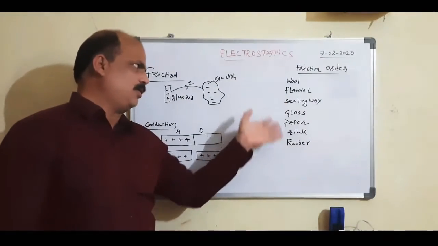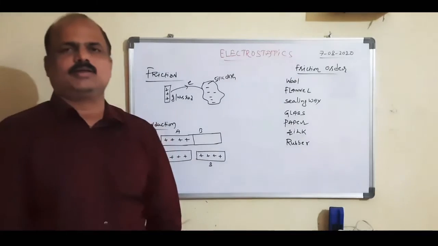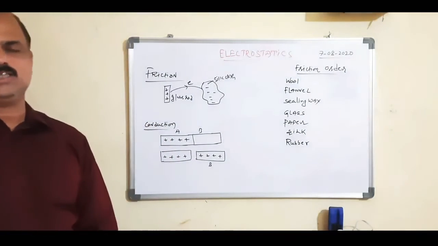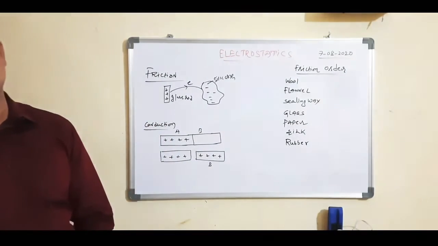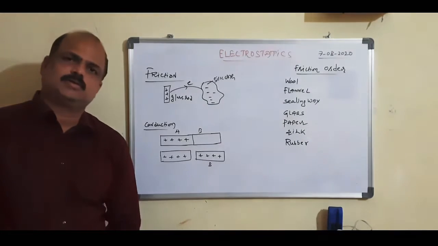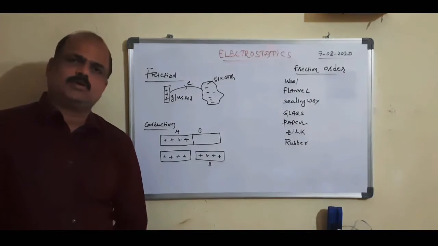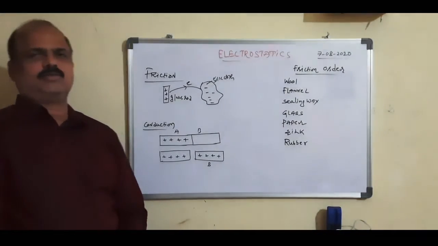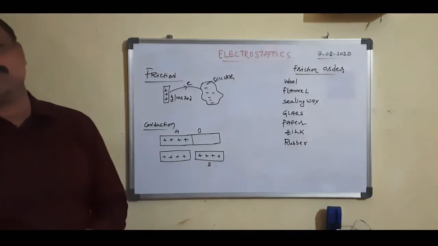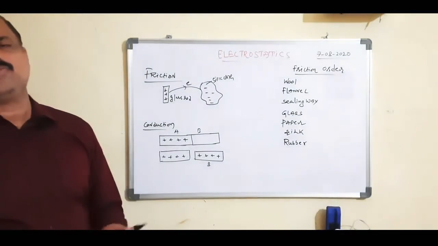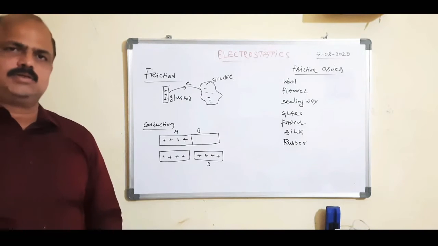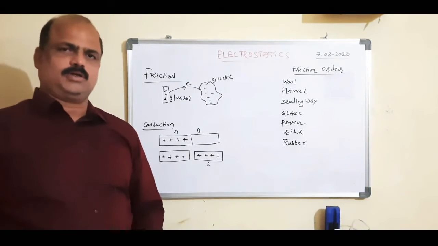So by this order, we can easily identify which one gets positively charged and which one gets negatively charged. This is about friction. Whenever two bodies are rubbed together, due to the friction there is a transfer of electrons from one body to another body.